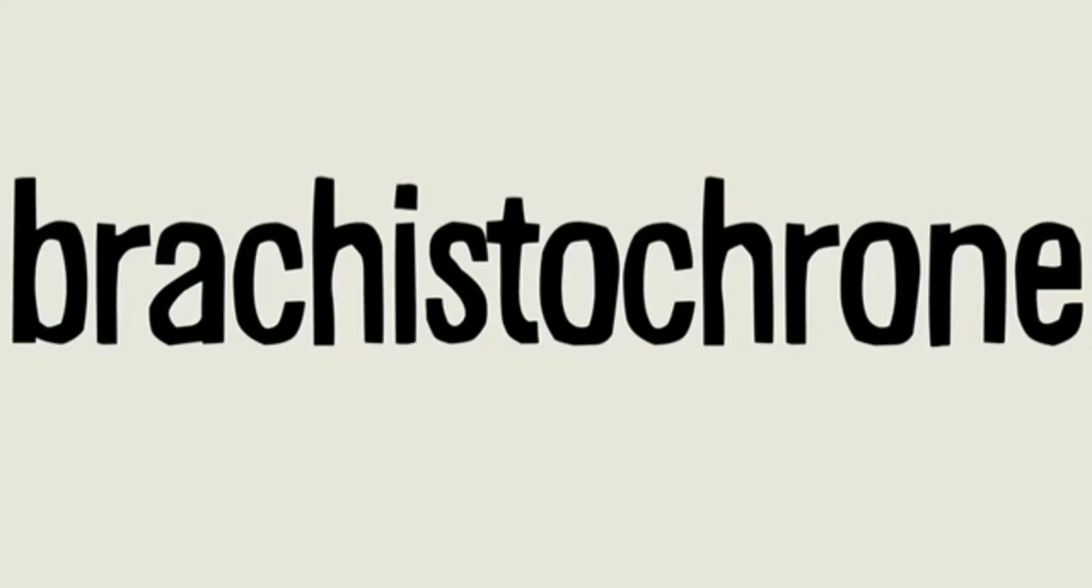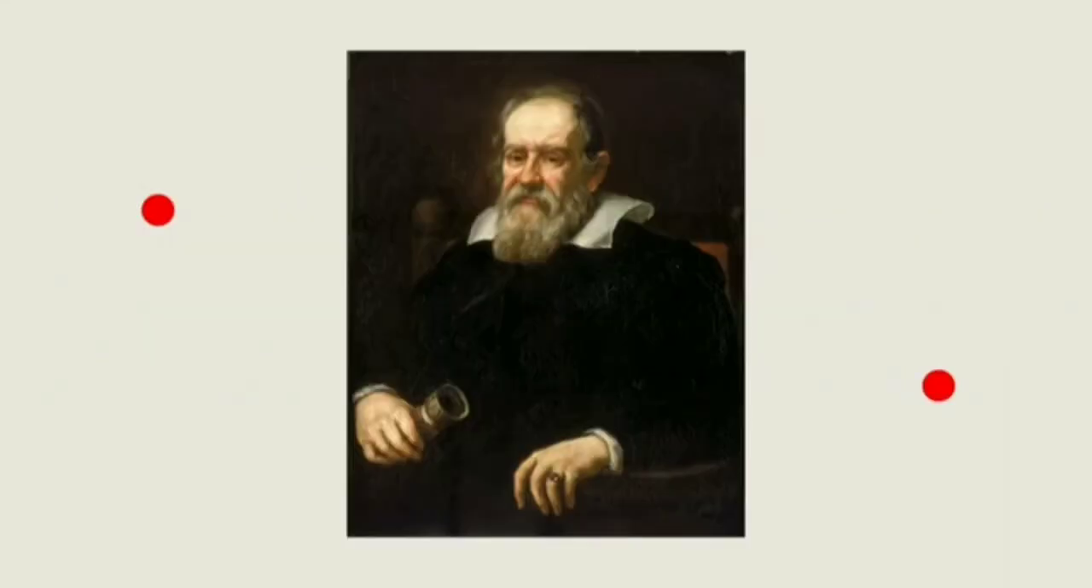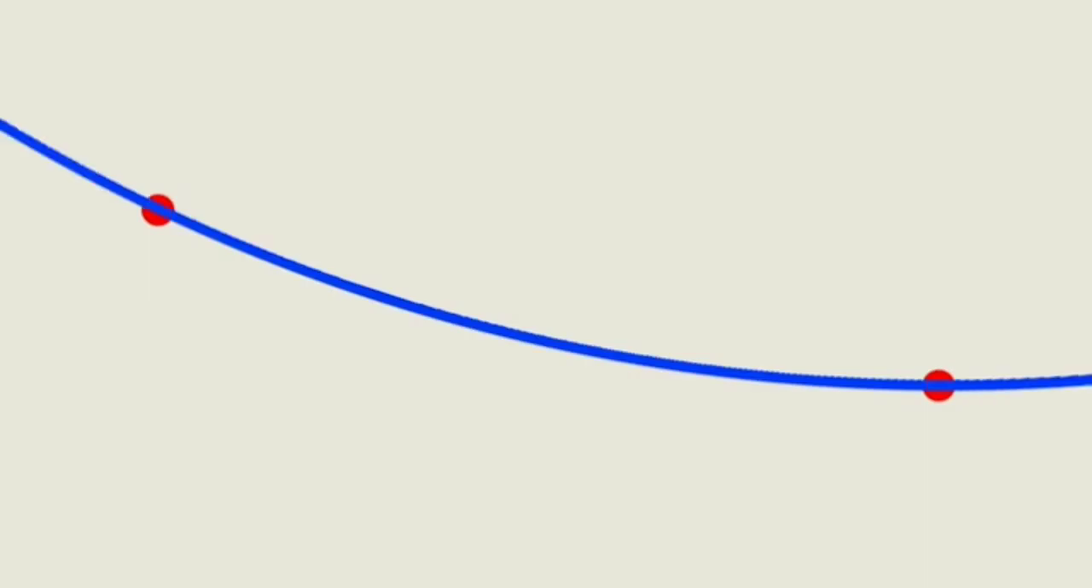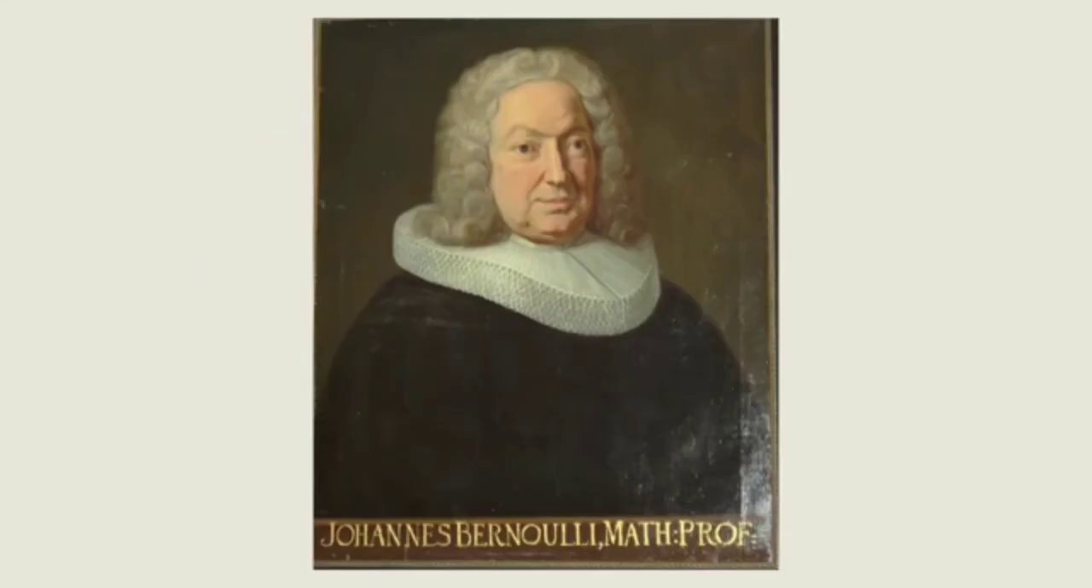And it's been around for a while. Galileo thought the answer was a path that's just a piece of a circle. But he was wrong. There's a better one. And in 1697, Johann Bernoulli came up with the answer using a very clever approach. To see how he solved it, let's start with a similar problem.